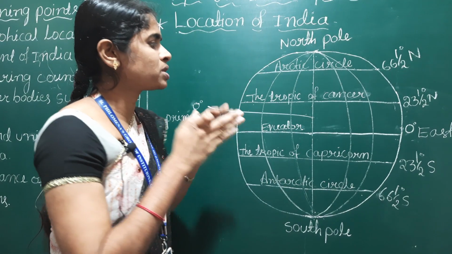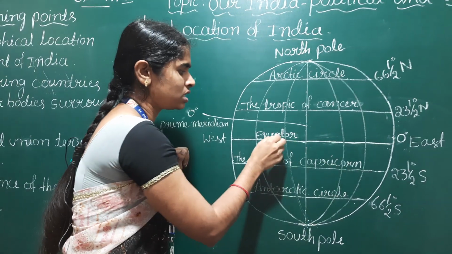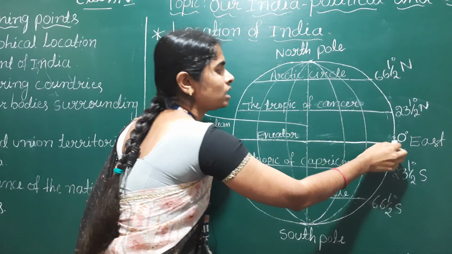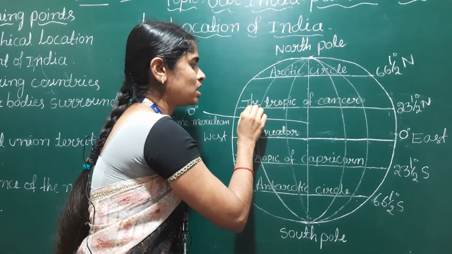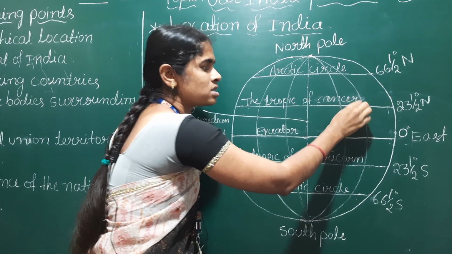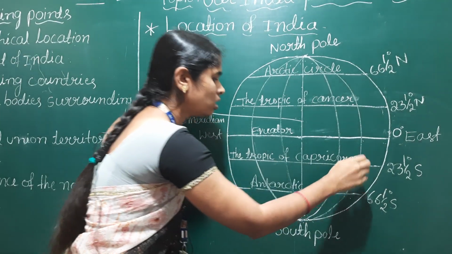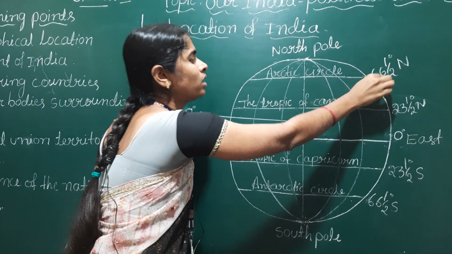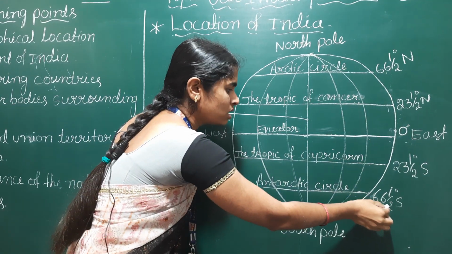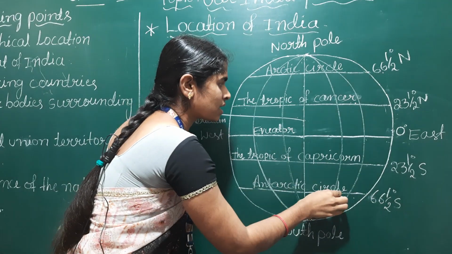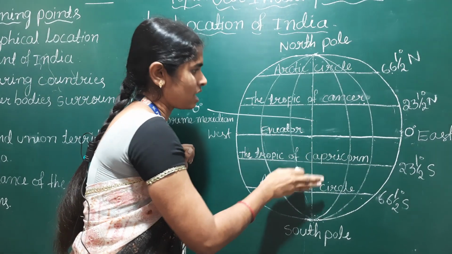And now we will see some special latitudes. See, this is the equator, 0 degree. This is a special latitude. And 23.5 degree north is a special latitude called the Tropic of Cancer. And 23.5 degree south is the Tropic of Capricorn. And 66.5 degree north is called the Arctic Circle. And 66.5 degree south is called the Antarctic Circle, and this is the North Pole, South Pole. These are the special latitudes.